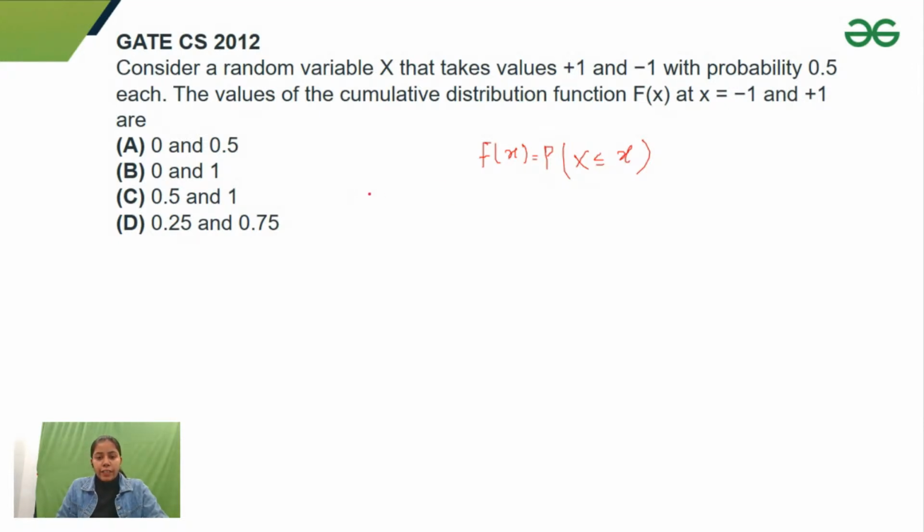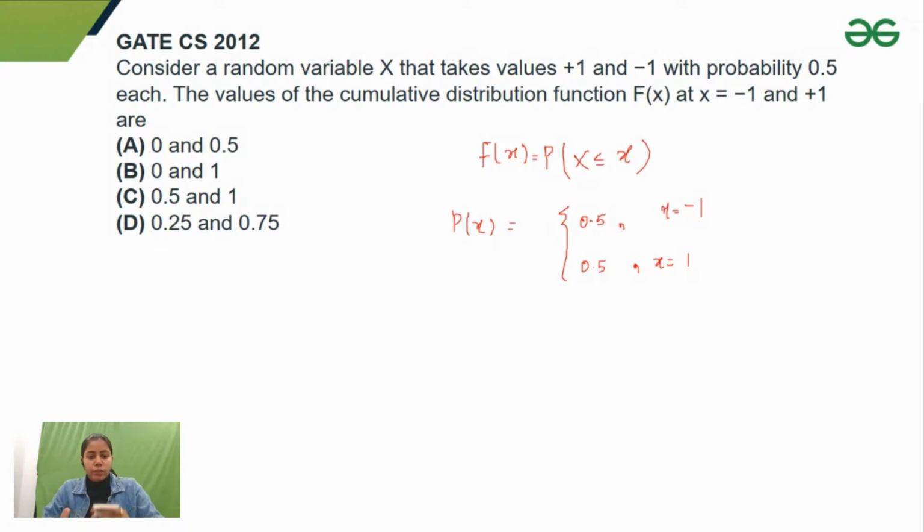Okay, so we have to find out the value for capital Fx. So can I first write down probability distribution function? Probability distribution function is given to me: at x is equals to -1 we have probability 0.5, and at x is equals to 1 we have probability 0.5. So can you tell me what would be the cumulative distribution function?